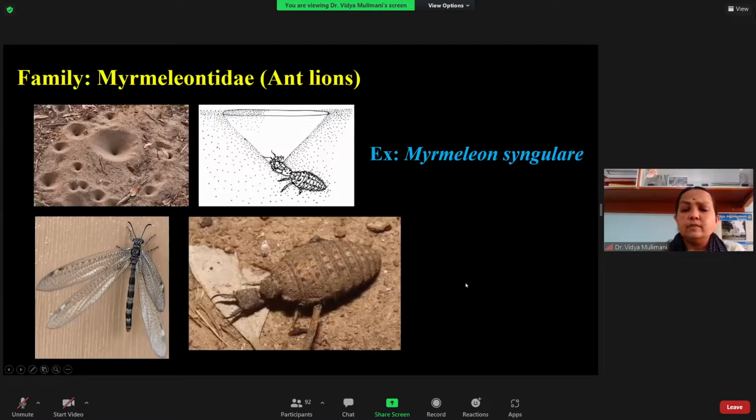Next, the family you have in the Neuroptera is the Myrmeleontidae, the antlion. I have already explained about this, so I'm not going to tell you in detail. Myrmeleon singulare is the example for the Myrmeleontidae, the antlion, where the larva makes a trap.